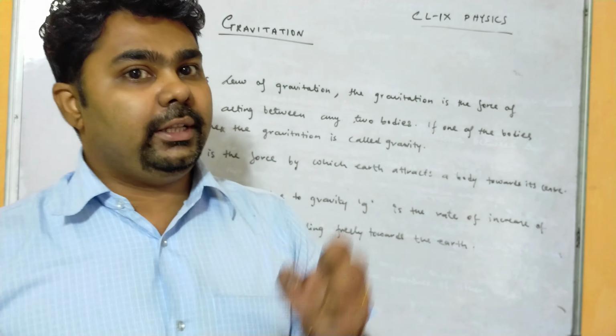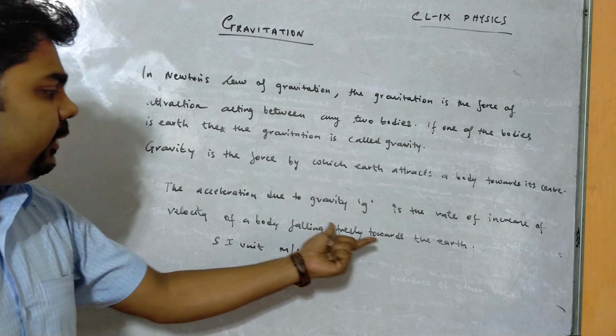And how can we say that an object falling from a height is increasing in velocity, so it will have an acceleration. That acceleration is said to be the acceleration due to gravity, denoted by small g. Remember, the gravitational constant is denoted by capital G, whereas acceleration due to gravity, denoted by small g, is the rate of increase of velocity of a body falling freely towards the earth.